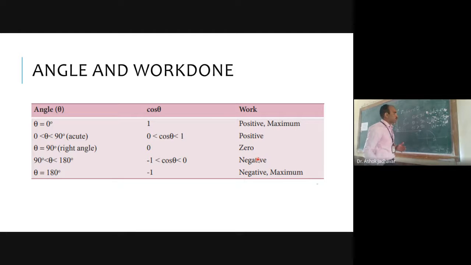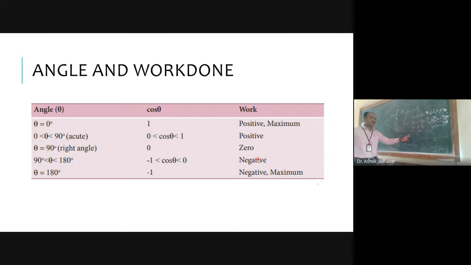So in short, what I can say is, if theta is equal to 0, in that case your work done value will be Fs, and when theta is equal to 180 degrees, in that case the value of work done will be -Fs.